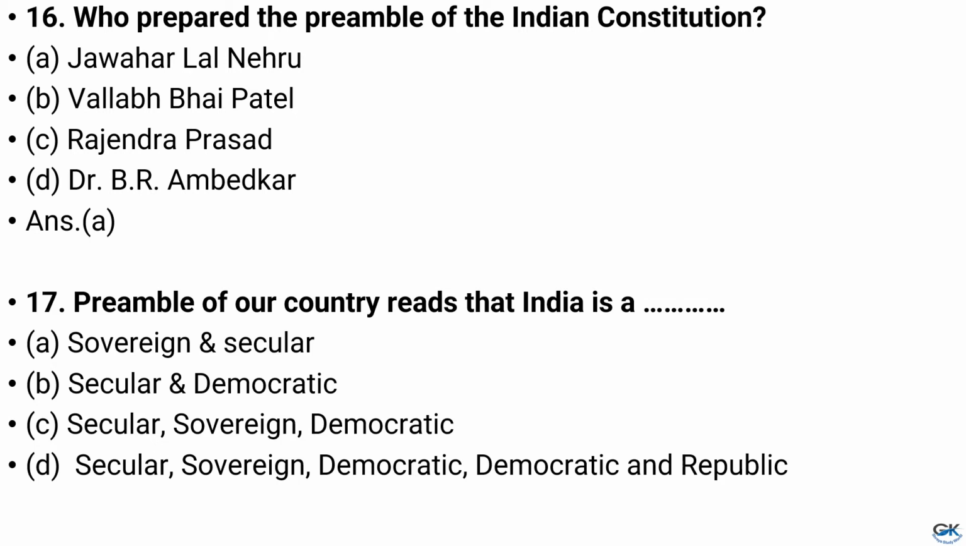Question number 17. Preamble of our country reads that India is a dash. Option A. Sovereign and secular. Option B. Secular and democratic. Option C. Secular, sovereign and democratic. Option D. Secular, sovereign, democratic and republic. And the answer is option D.